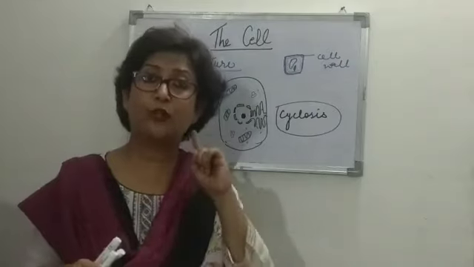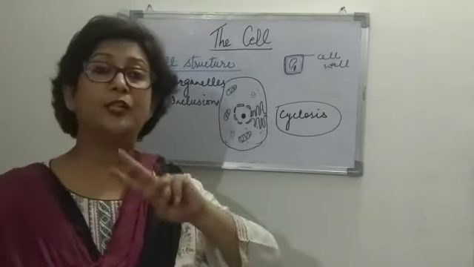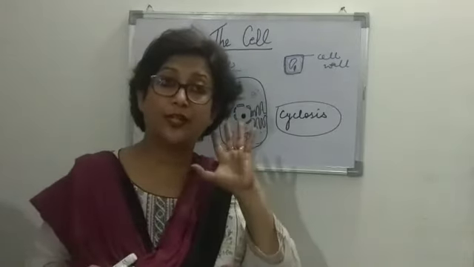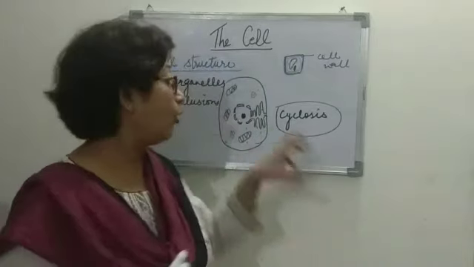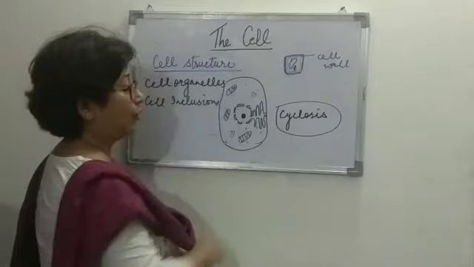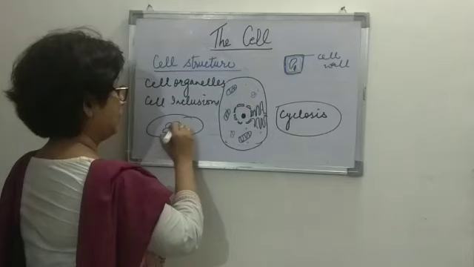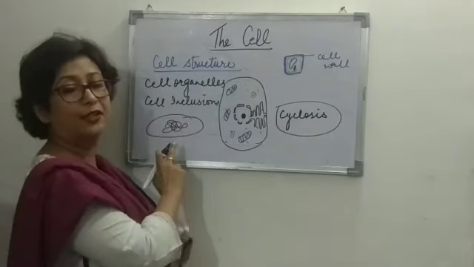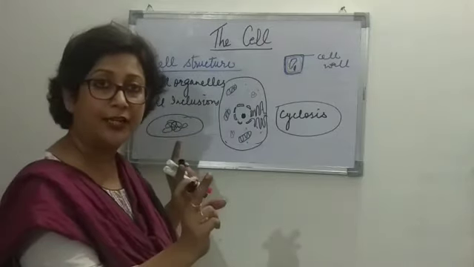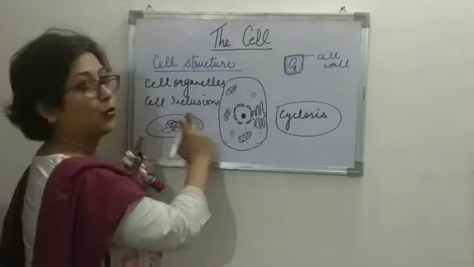Now, on the basis of the organization of DNA, the cells are divided into two types. I'm repeating, on the basis of the organization of DNA: how is the DNA organized inside the cell? One I have drawn over here, and we know that the DNA is inside this. One I am drawing where I am showing that the DNA is located loose like this. On the basis of the organization of DNA, one is packed inside something and one is left loose.